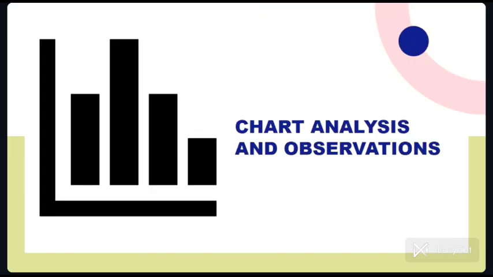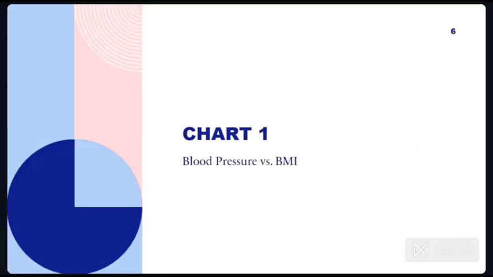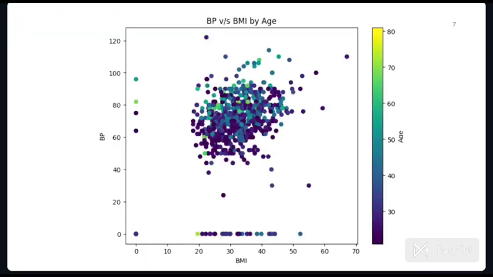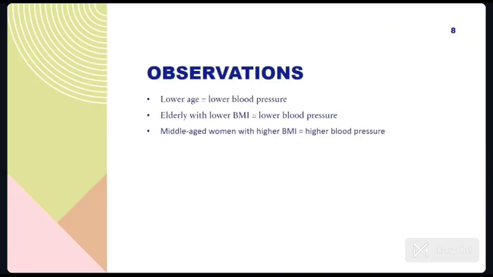Chart analyses and observations. Chart 1, blood pressure versus BMI. This chart explores the relationship between blood pressure and BMI across different age groups. The observations are as follows. Lower age equals lower blood pressure. Younger individuals tend to have lower blood pressure, which is a common physiological trend.